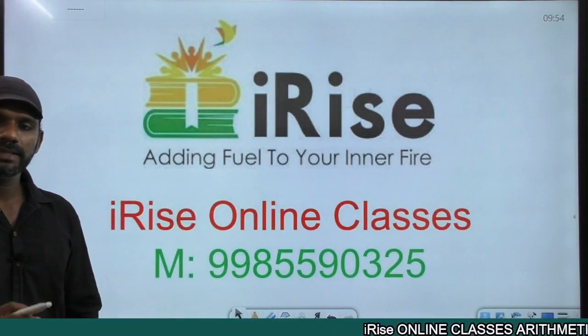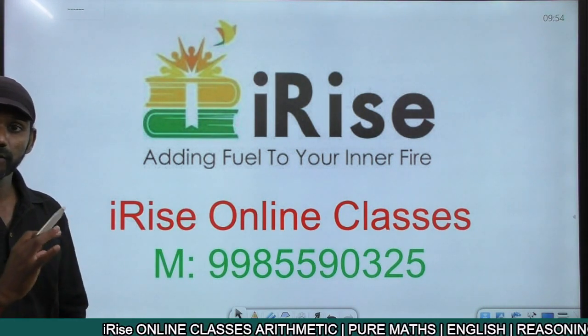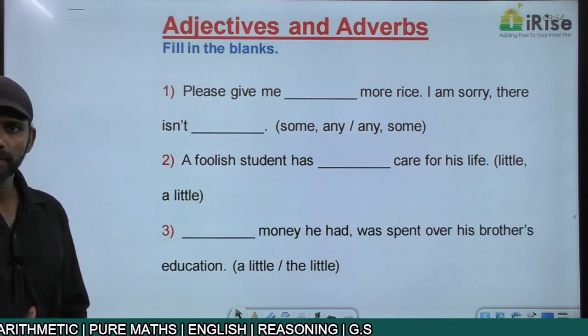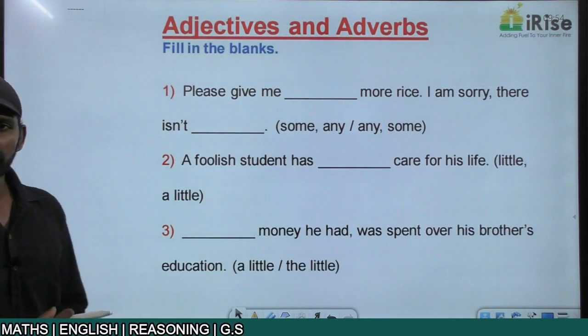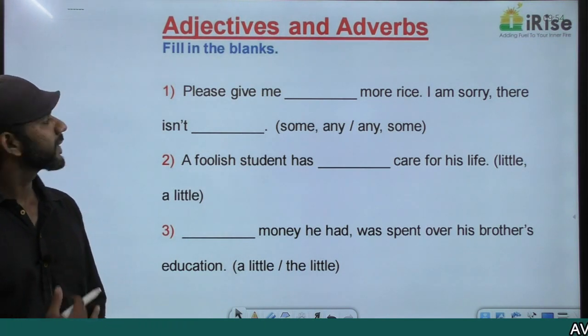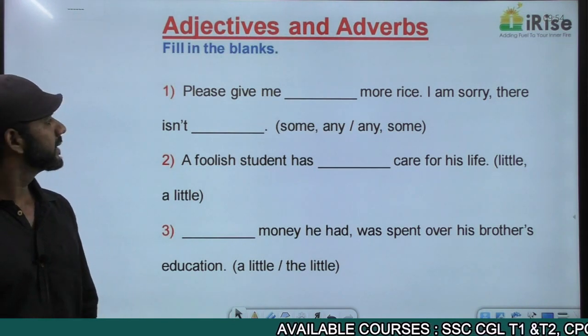Last session we discussed the rules on adjectives and adverbs. This session will go for an exercise on those two. We'll go for an exercise on adjectives and adverbs. We'll start with some fill-in-the-blank questions, then we'll move on to spotting the error and sentence improvement. Come to the first one, understand the meaning and then think about the rule.